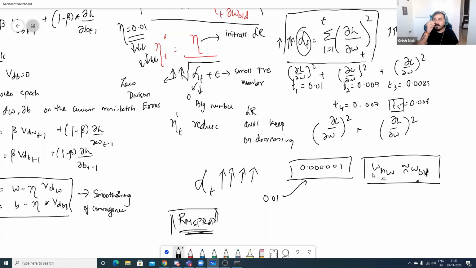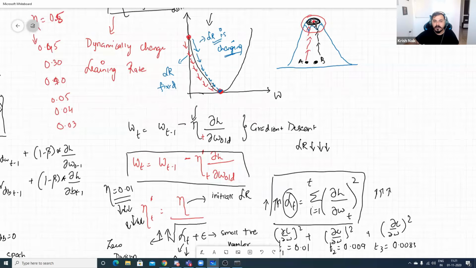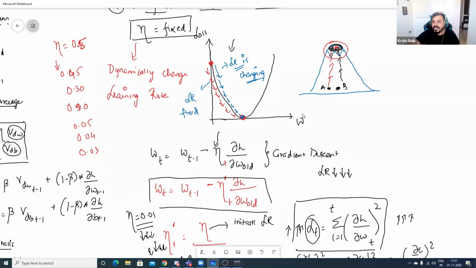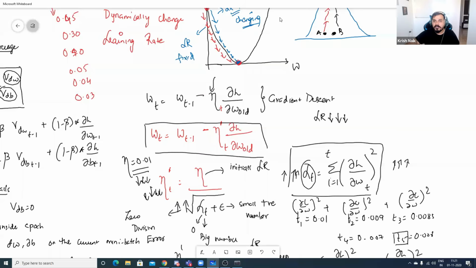So it will keep on revolving around that specific area, and probably the convergence may also not happen. That is the disadvantage with respect to this technique, which is called adaptive gradient descent. That basically means that here we are changing the learning rate as the number of epochs increases.